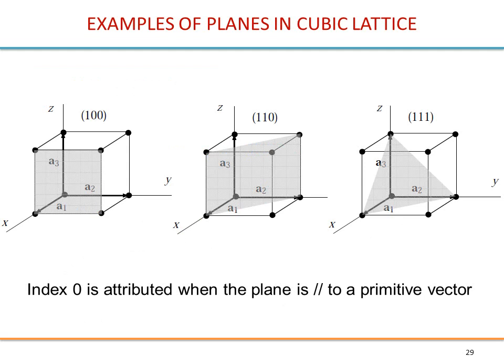These are examples of usual planes, the typical ones for the cube. So this one is a (1, 0, 0). Indeed it crosses this axis at 1, and it does not cross the y-axis and the z-axis. In mathematics it is the same as saying that it crosses at infinity. So if you take the reciprocal, 1 divided by infinity, you find 0. Therefore you have these zeros. Here you have (1, 1, 0), and this is (1, 1, 1).